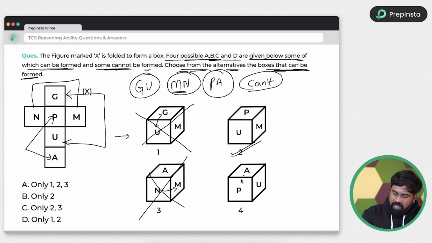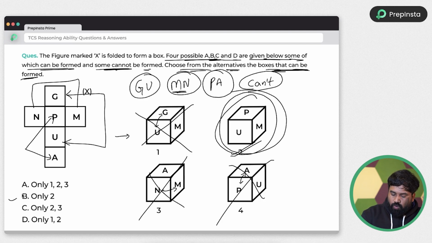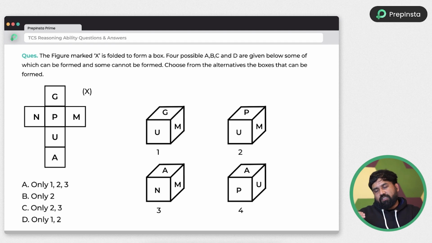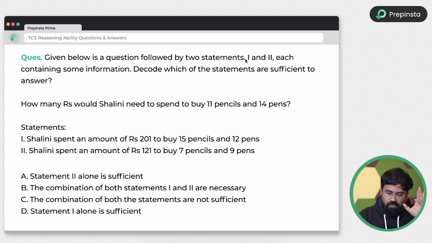Next AP, see, PA are I am seeing together, so it is also wrong. So only one cube that can be formed is only to option B. So in order to reach this level, you need to practice a lot of visual reasoning based questions. So I suggest practice from now onwards. Why? Because TCS will focus on visual reasoning questions for sure.